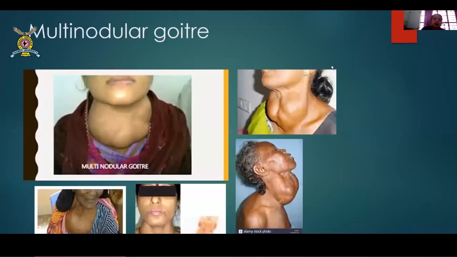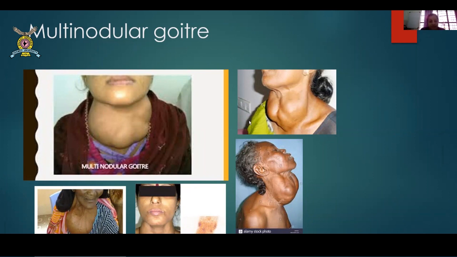Anyway. Now, as we said, there are multiple swellings that can be seen, which are together, like nodular. So multiple nodular swellings are very classical of MNGs. Nobody can ever miss this. But yes, the hitch is whether these are malignant. So for that, before even referring, if you can ask the patient to get an FNAC done or a CT scan done, there is no harm, because with this huge swelling, once you refer, they are obviously going to undergo a CT scan and an FNAC. Then it's easy to diagnose.